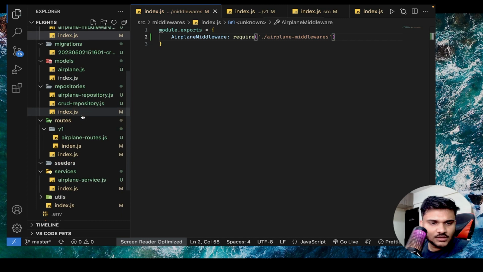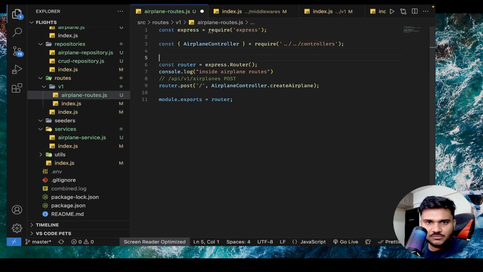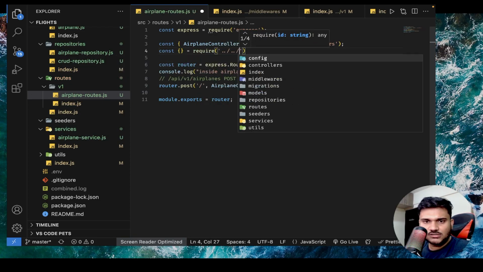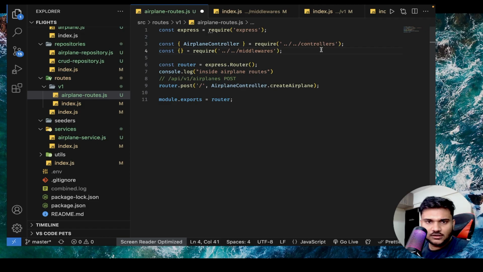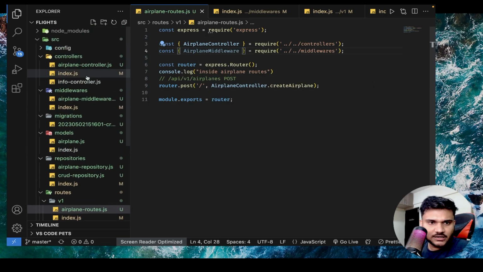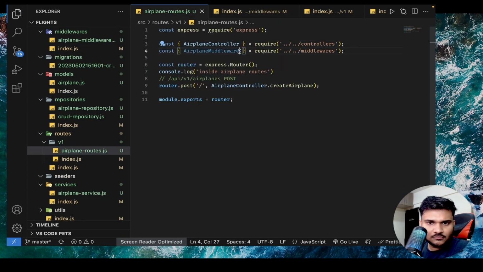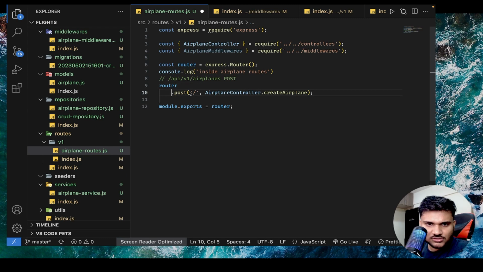And in the routes, just bring in one thing, const require dot slash middlewares, and we are going to get airplane middlewares. Let's make it middlewares plural. And now we are going to register our middleware. So let's do it like this. You can do router.post, and you can do something like this.